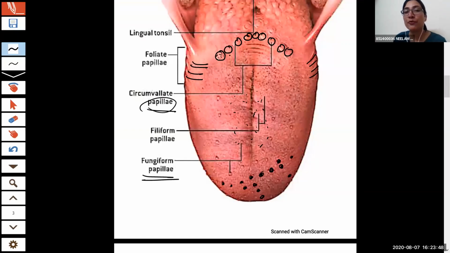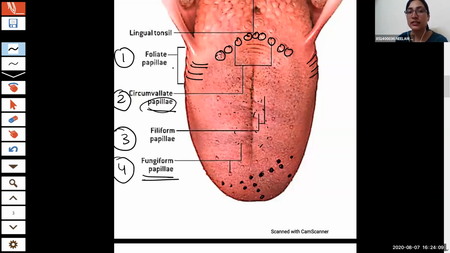Now there are four types of papillae. First is the foliate papillae, second is the circumvallate papillae, third is the filiform papillae, and fourth is the fungiform papillae. Now from the diagram itself, it is very clearly visible: out of these four, which is the largest papillae? From the diagram, can you see which papilla is the largest one?